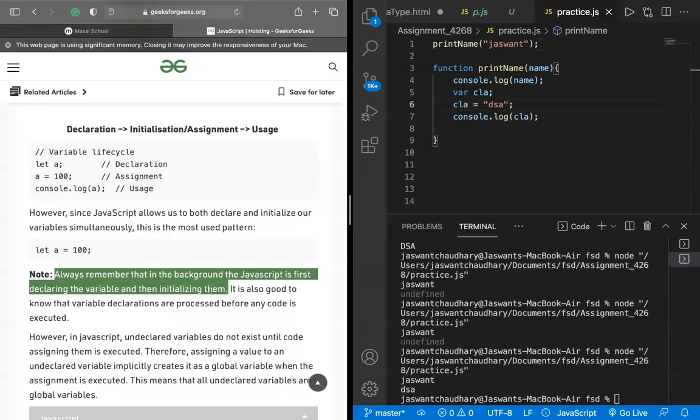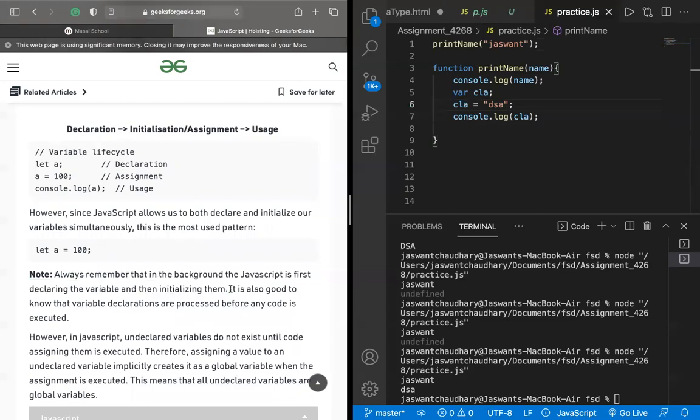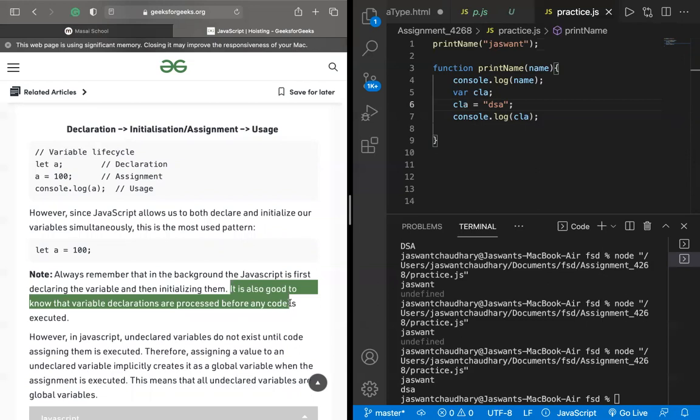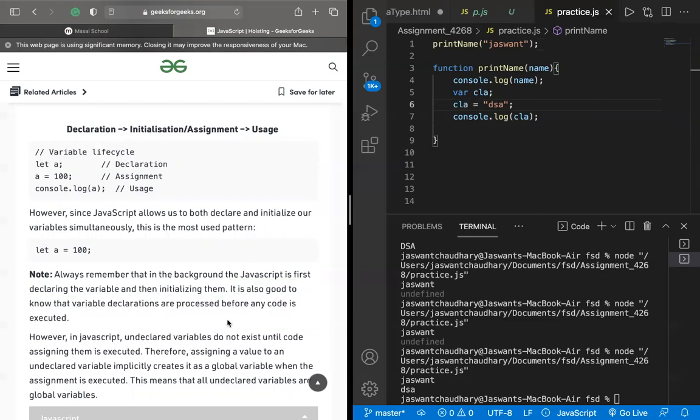But you know that the initialization doesn't move to the top, and that is why it was giving us an undefined value. I hope it is clear now, right? So it is also good to know that variable declarations are processed before any code is executed.